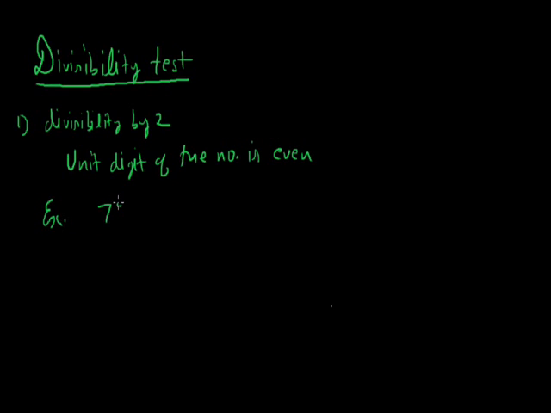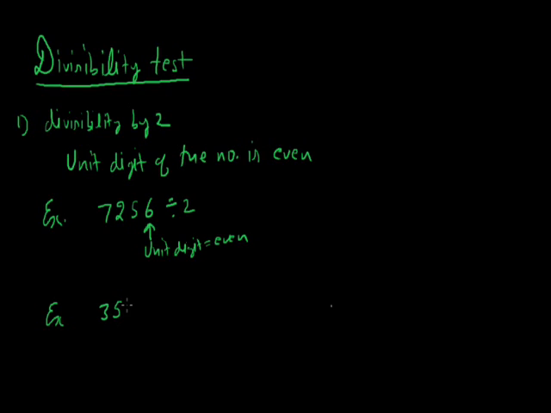Example: 7256. Let's say this is the number. I can say that this number is divisible by 2. Why? Because its unit digit, that is 6, is even. So we can say that this given number is divisible by 2.